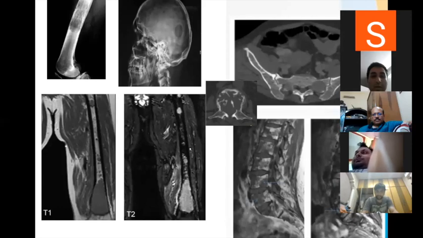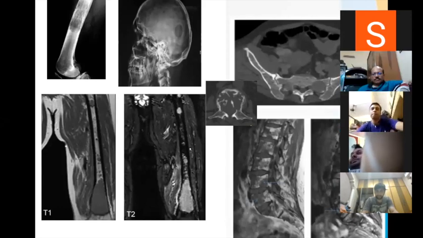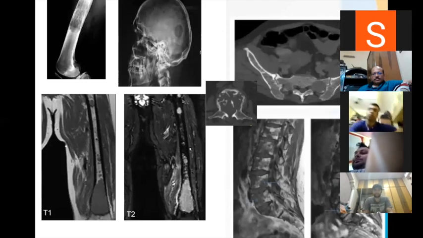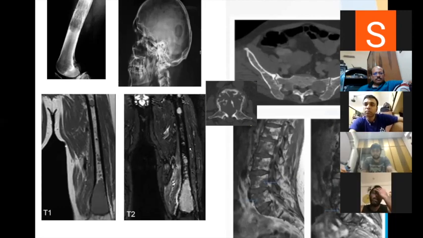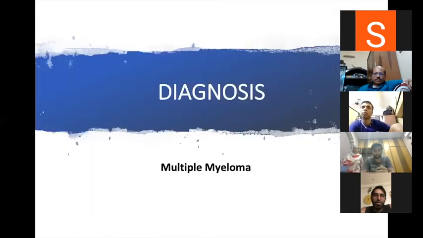CRAB criteria for multiple myeloma: hypercalcemia, and bone marrow plasma cells greater than 60%. See, what does CRAB stand for? C is for calcium, hypercalcemia. Renal insufficiency. Anemia and lytic lesion. Very good. So we'll go to the next section, the diagnosis, multiple myeloma.